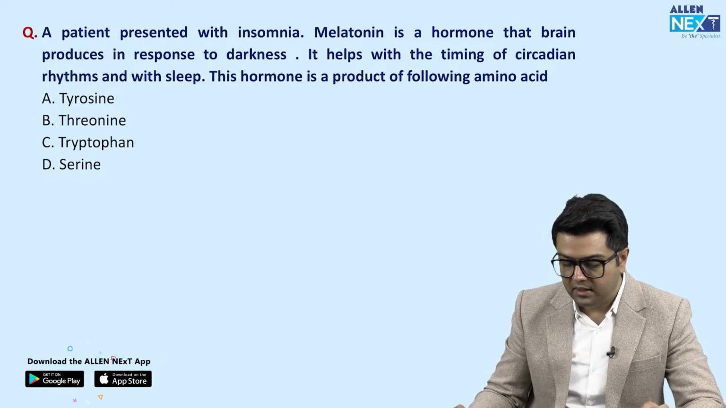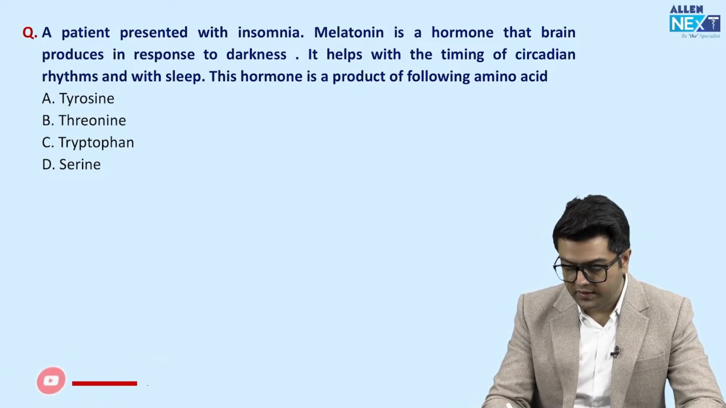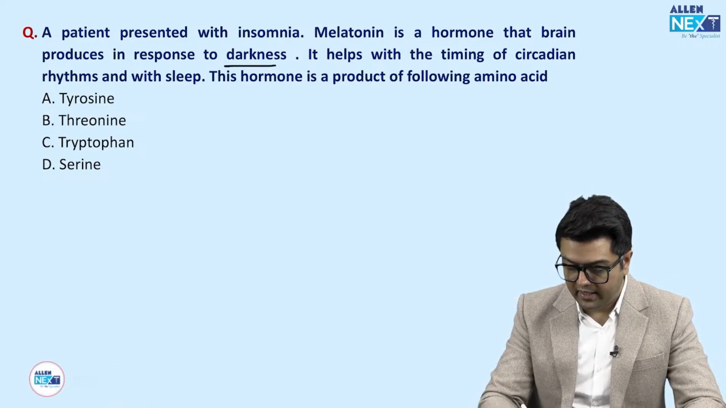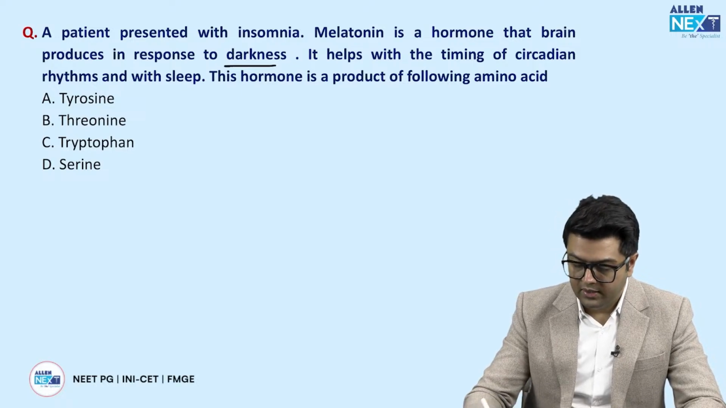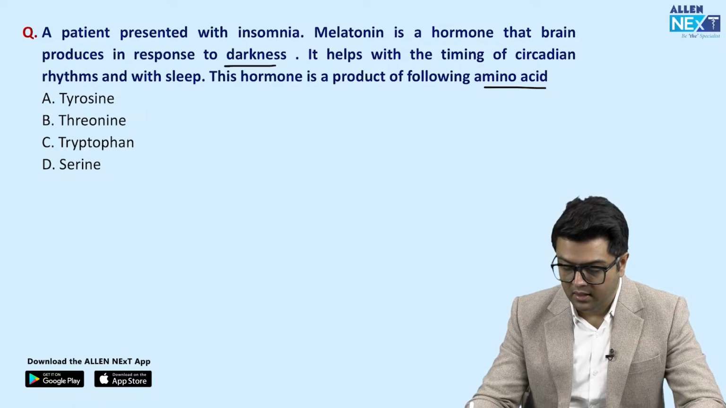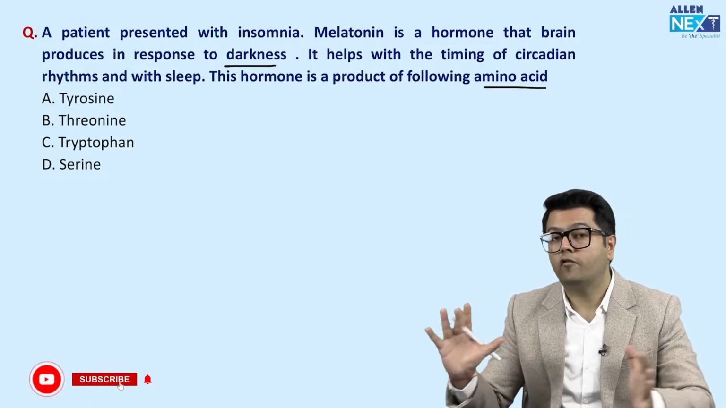A patient presented with insomnia. Melatonin is a hormone that the brain produces in response to darkness. It helps in the timing of circadian rhythm and with the sleep. So this hormone is a product of the following amino acid. So there's melatonin. So guys, again a question. What is the question? Question is products of amino acid.